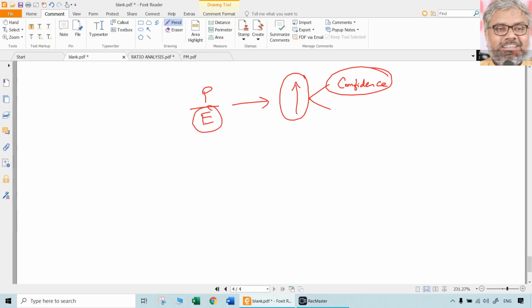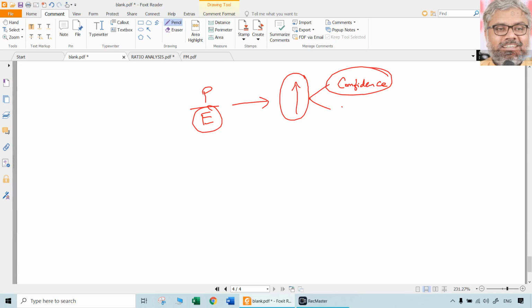Why are they willing to pay? Because they have confidence in the company's future. They think that this company will do well. The share price of the company will go up in future. That is the confidence they are showing by paying a higher price for the company, or company share. That is one interpretation which can be drawn.